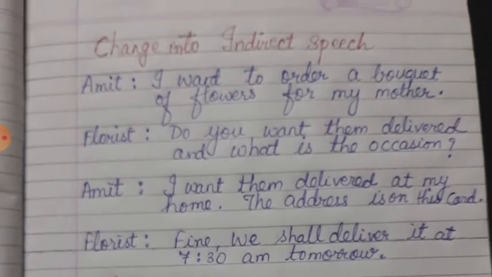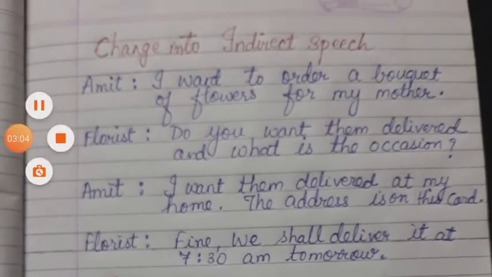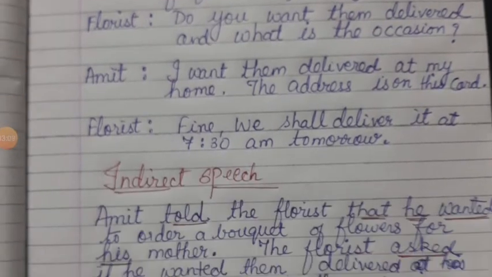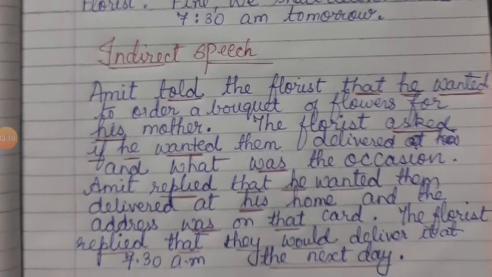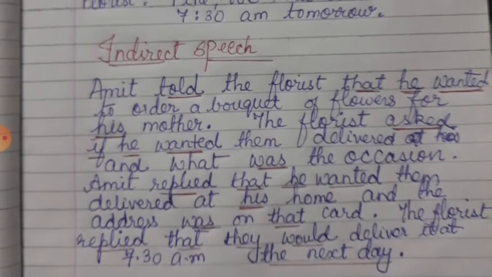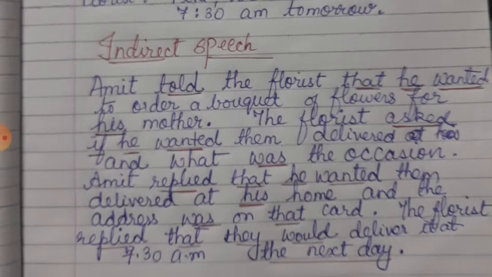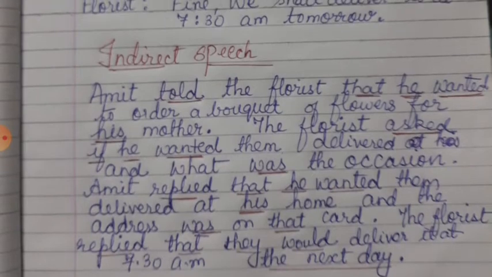Now what conjunction will you use here? That. Amit told the florist that he wanted to order a bouquet of flowers for his mother. In place of my you will use his, because it is not my mother, it is Amit's mother. Amit is a boy, so you use his.